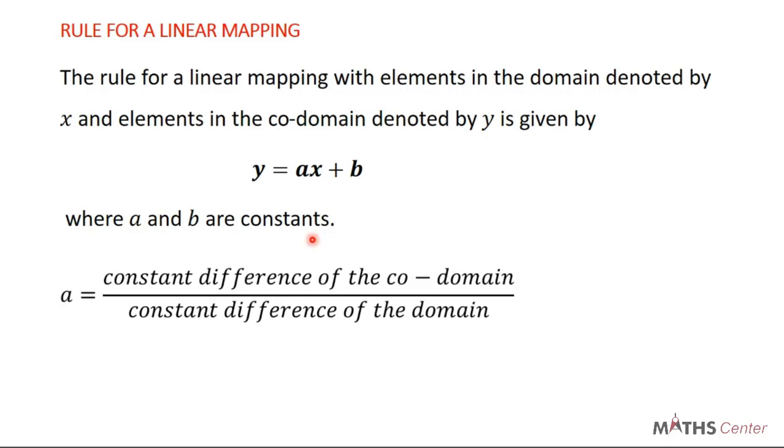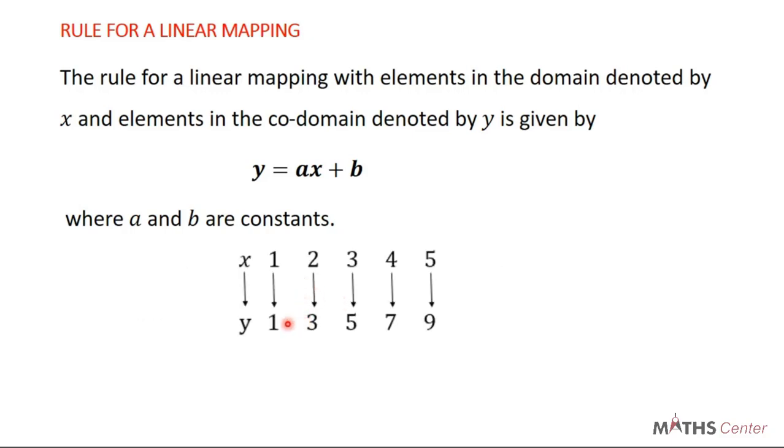So in this case, how do we find a and b? A is given by the constant difference of the codomain divided by the constant difference of the domain. I hope that is clear. So in this example, if you want to find a, we first have to find the constant difference of the codomain, and we divide it by the constant difference of the domain. The constant difference of the codomain here is 2. The differences are 2, 2, 2, 2, so it's 2. The constant difference of the domain is 1. So in this case, a is going to be 2 over 1, which is 2.